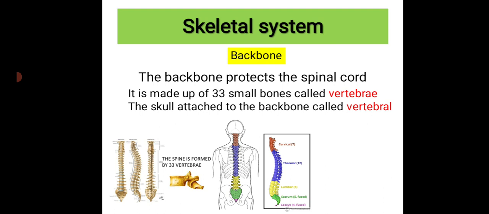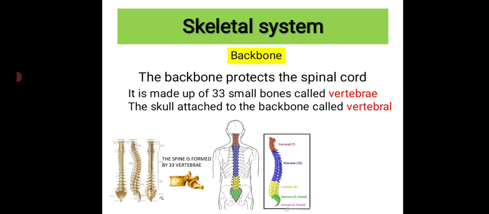What is the backbone actually? The backbone protects the spinal cord. We know our skull is there to protect the brain. Similarly, the backbone protects the spinal cord. If you observe this figure, you can see where the backbone is present, right?